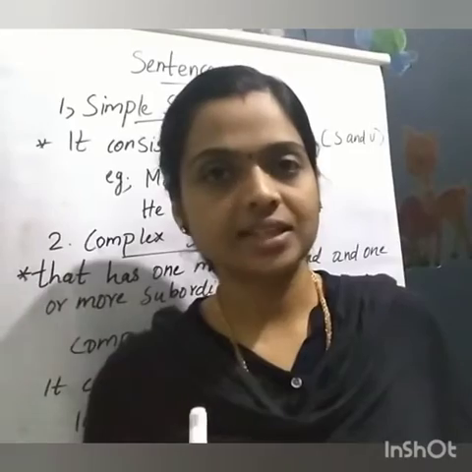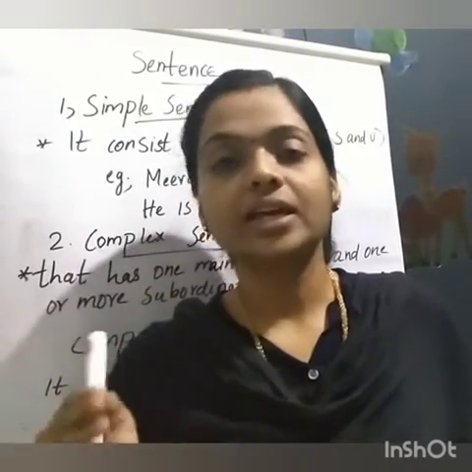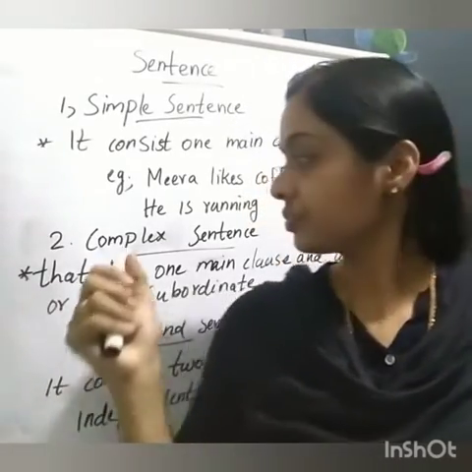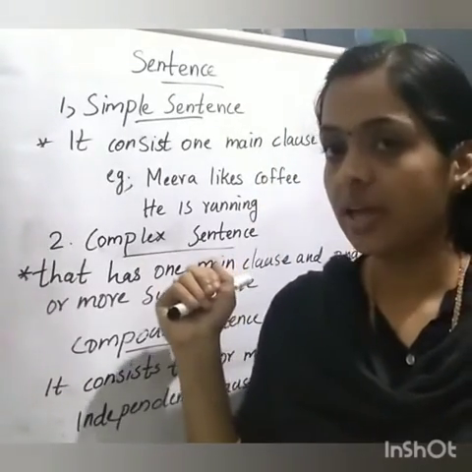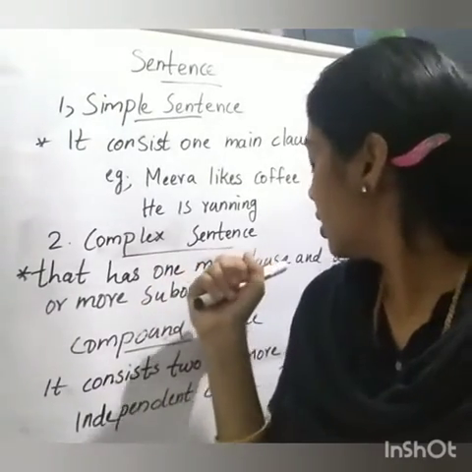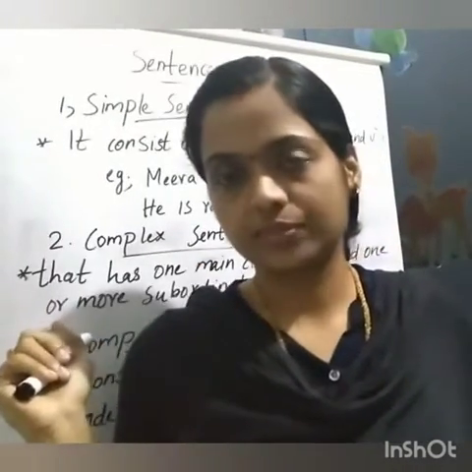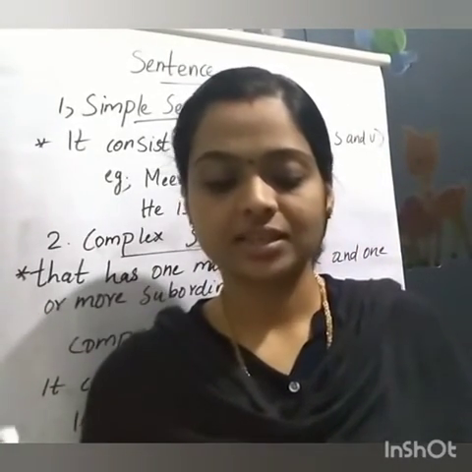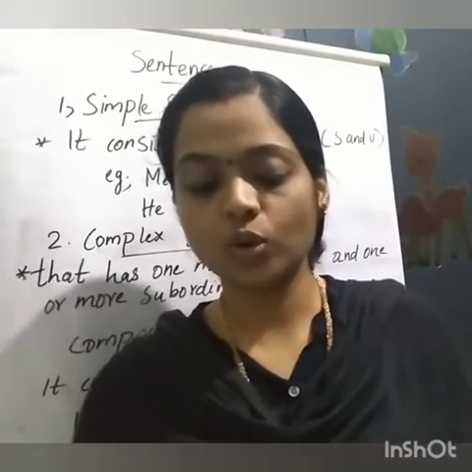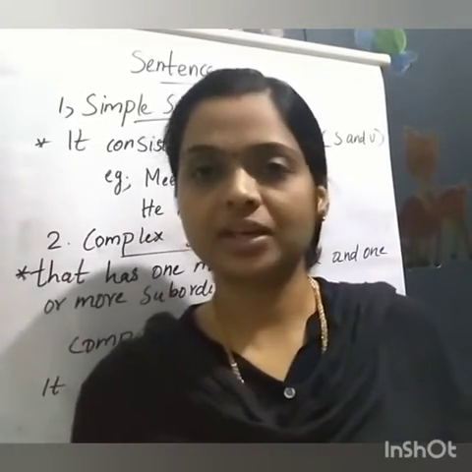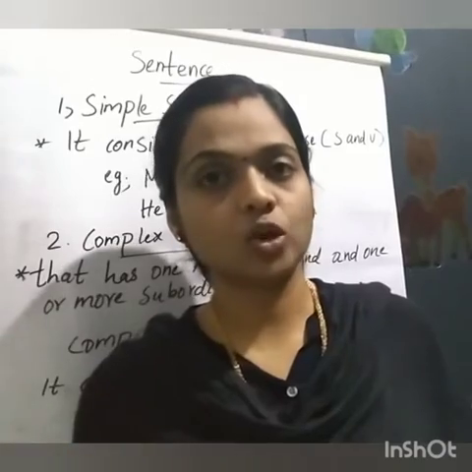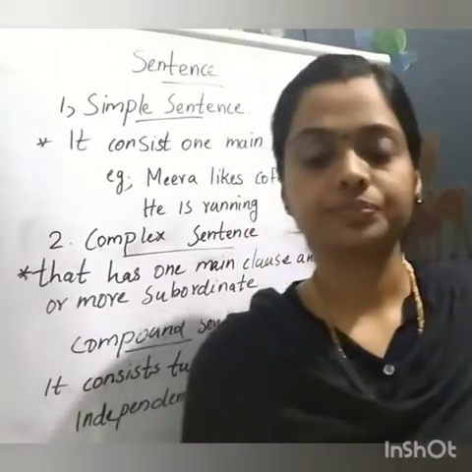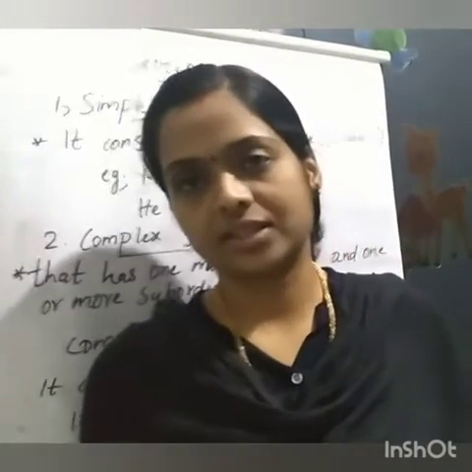Simple sentence consists of one main clause. It has a subject and verb. The second one, complex sentence, has a main clause and one or more subordinate clauses. The last one, compound sentence. What is a compound sentence? It has two or more main and independent clauses. That is a compound sentence.